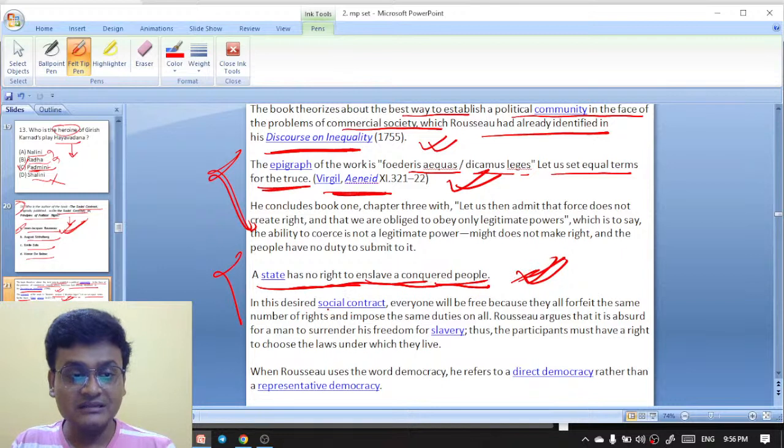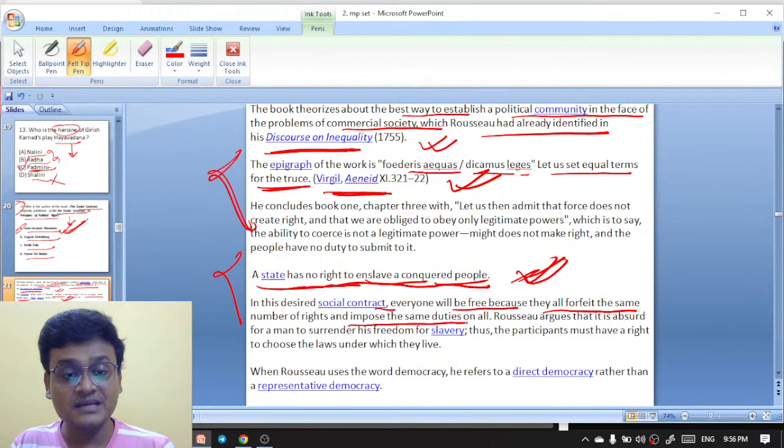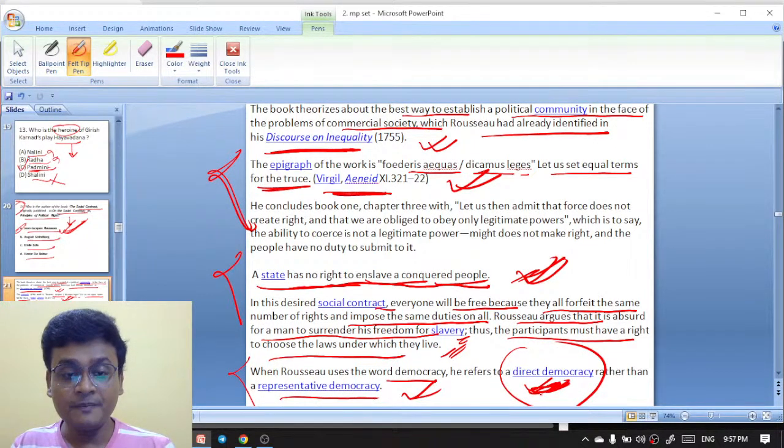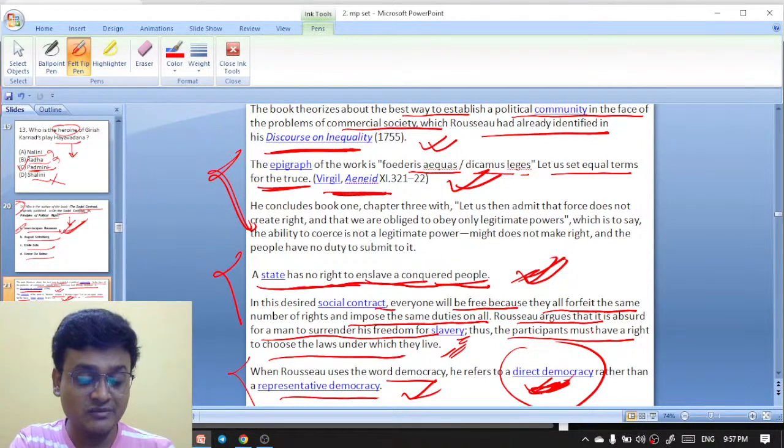In this desired social contract, everyone will be free because they all forfeit the same number of rights and impose the same duties on all. Rousseau argues that it is absurd for a man to surrender his freedom for slavery. Thus, the participant must have a right to choose the laws under which they live. When Rousseau uses the word democracy, he is referring to direct democracy rather than representative democracy.